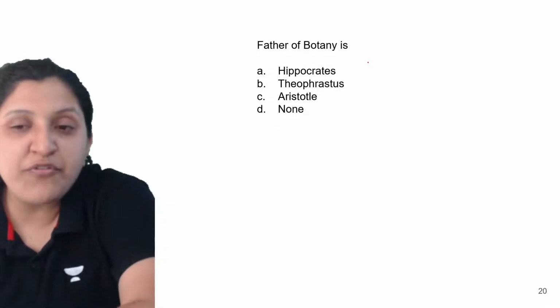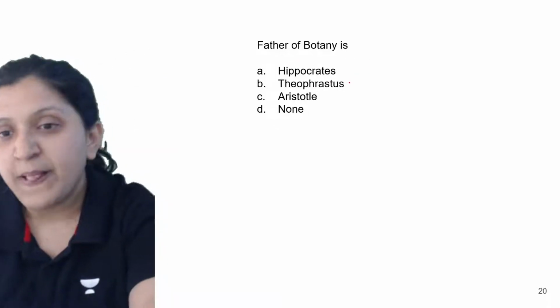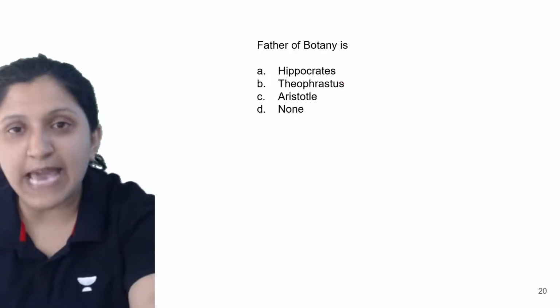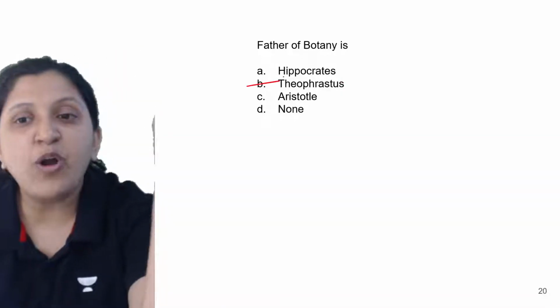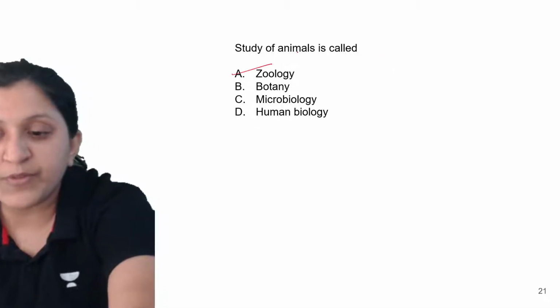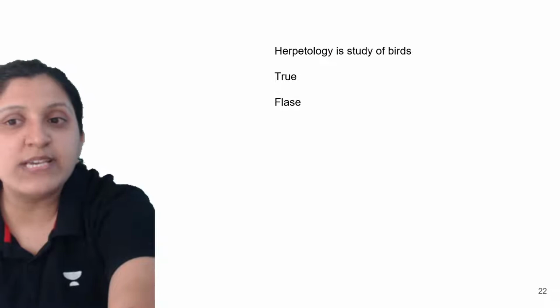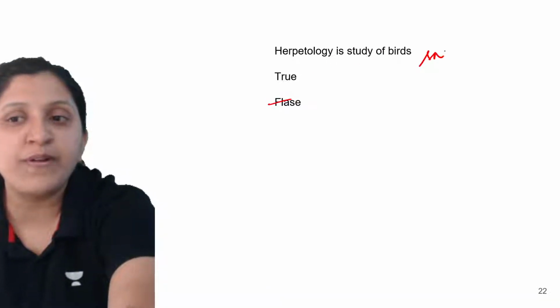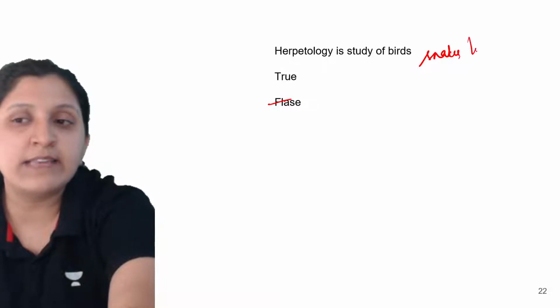So father of botany, father of biology, who do we call a father of biology? It is Aristotle. Now father of botany, it is Theophrastus. Study of animals is zoology. And herpetology is study of birds, so it is false, because herpetology is study of snakes and lizards.